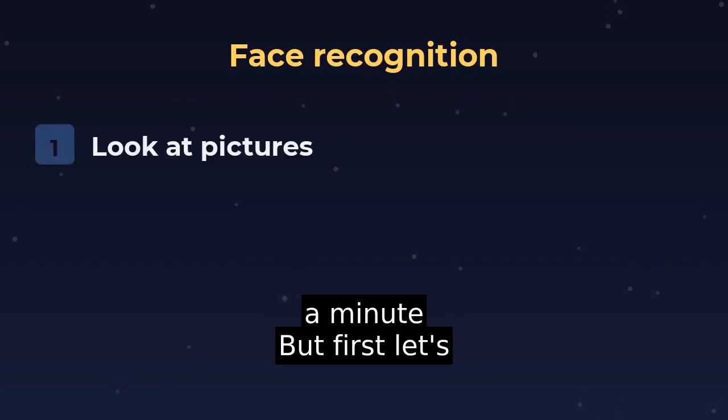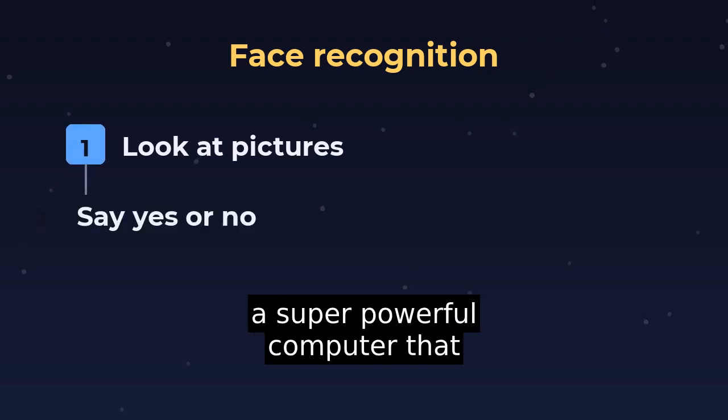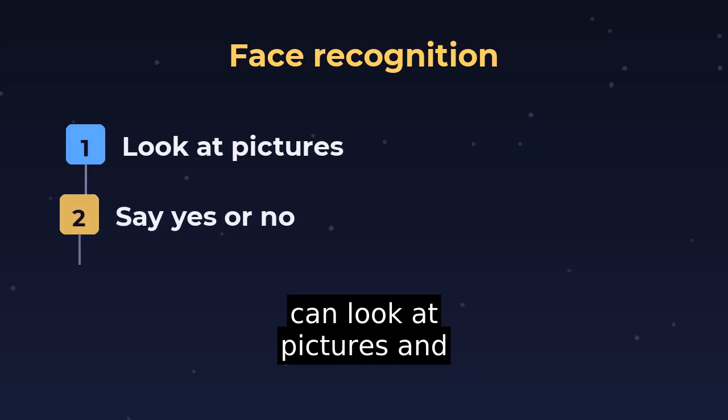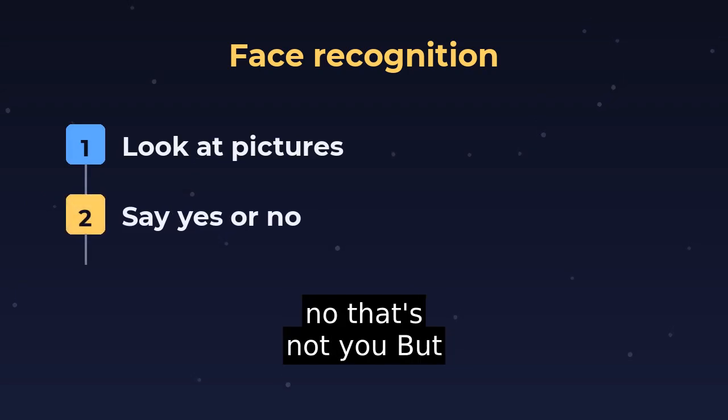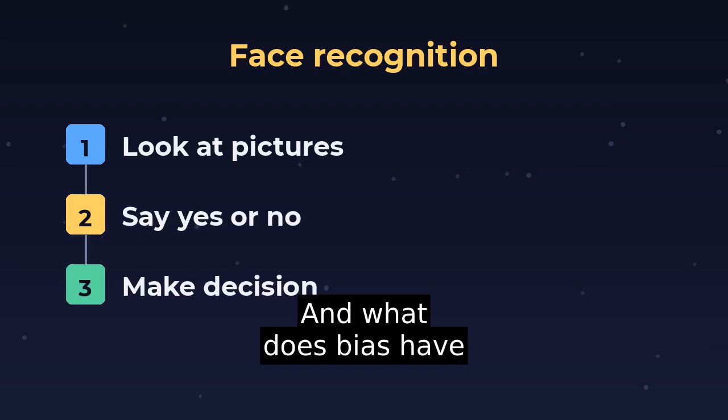But first, let's think about how your phone can recognize faces. It's like a super powerful computer that can look at pictures and say yes, that's you, or no, that's not you. But how does it do that? And what does bias have to do with it?